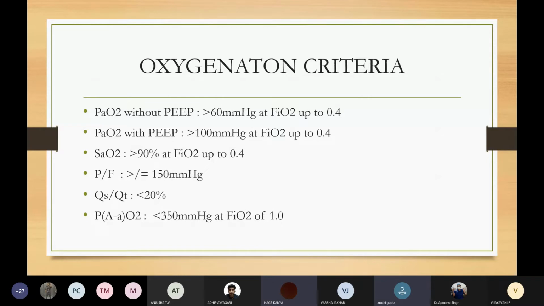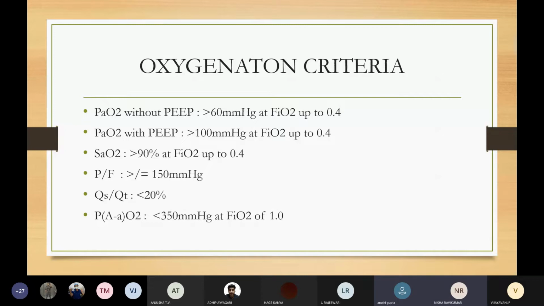Rajeshwari, can you answer? No, ma'am. Okay, Nisha, can you tell me, can we start weaning a patient with a PF ratio of 150? Like ARDS is 200, no? Yes, ma'am. But I don't know this answer, ma'am.